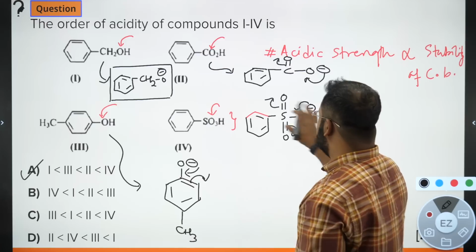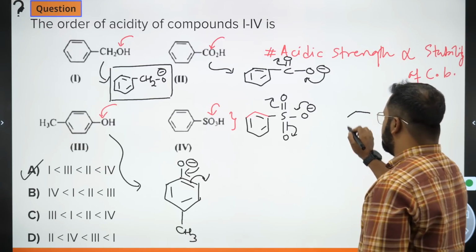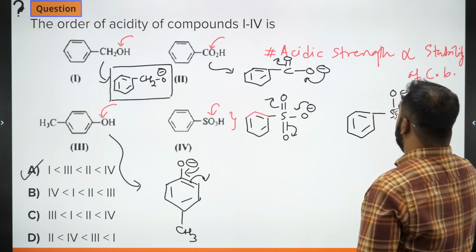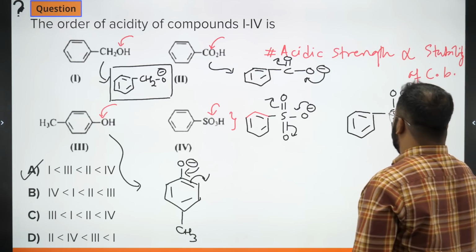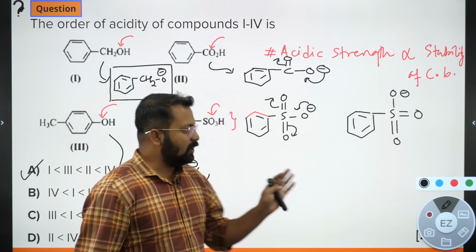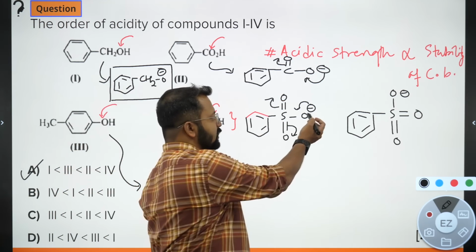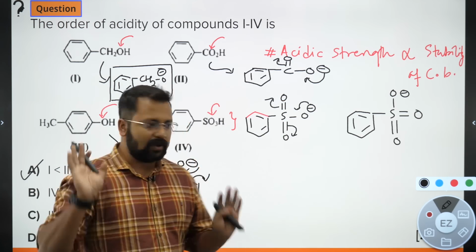For example, the resonating structure that we will make of this will be something like this. SO minus. This is the resonating structure. There is no difference between this as well as this. All oxygens are alike. So whether you put the negative charge here or here, it makes no difference.